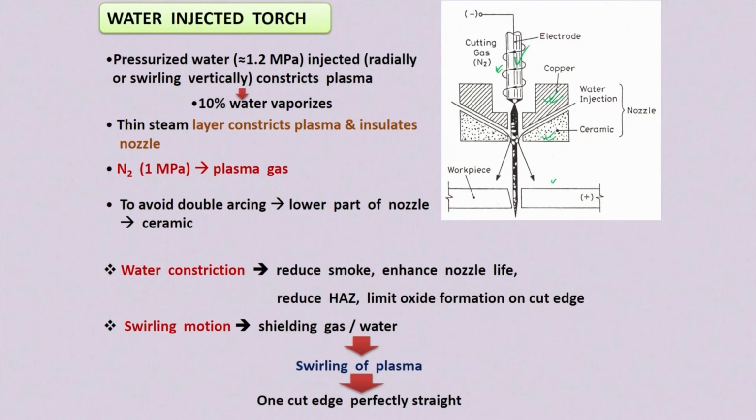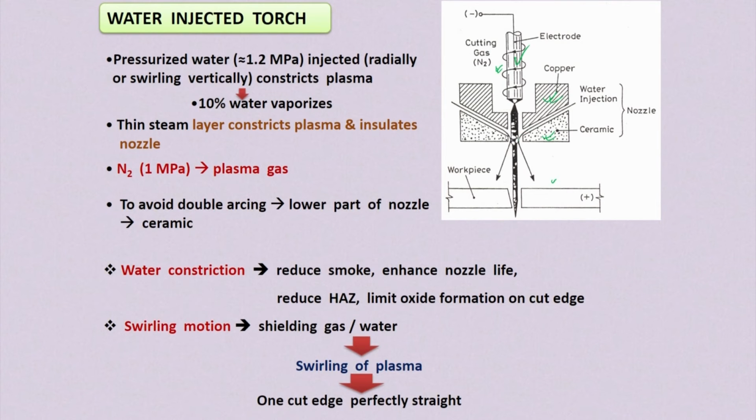It also insulates the nozzle. Pressurized water at around 1.25 megapascal is injected radially or vertically, and it may also be given a swirling motion. So it constricts the plasma.